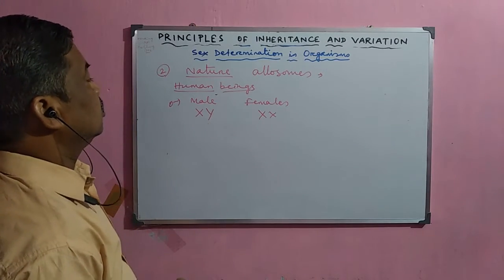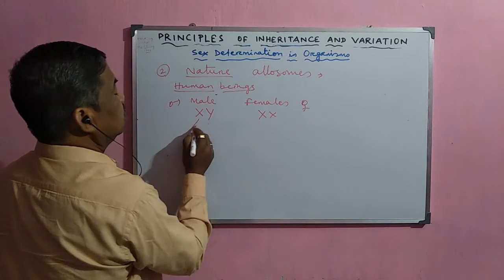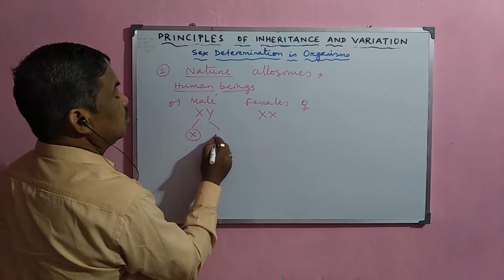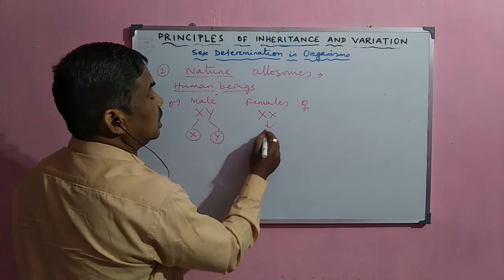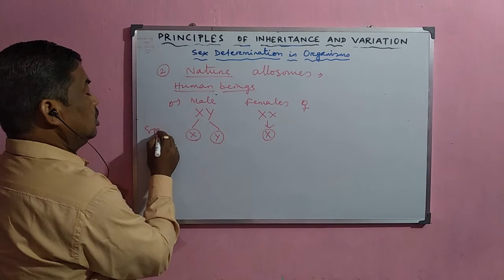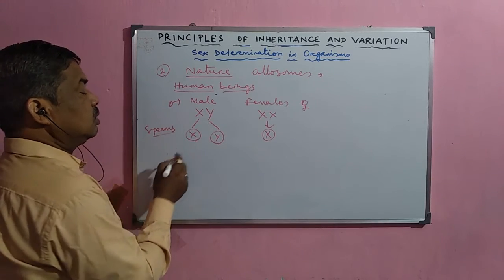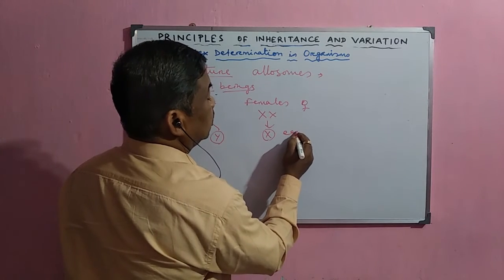So the gametes produced in the male are of two types, X and Y, but in the female only X type of gamete is formed. Two types of spermatozoa and one type of egg cells are produced.